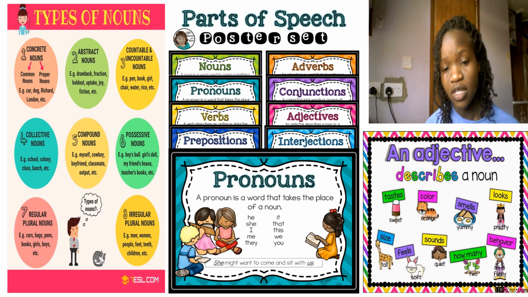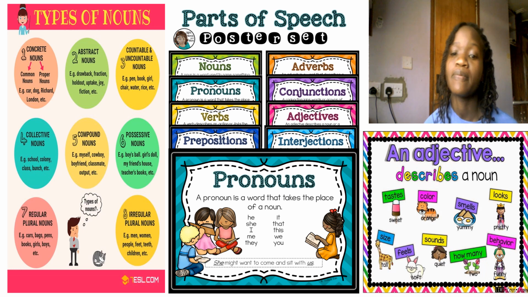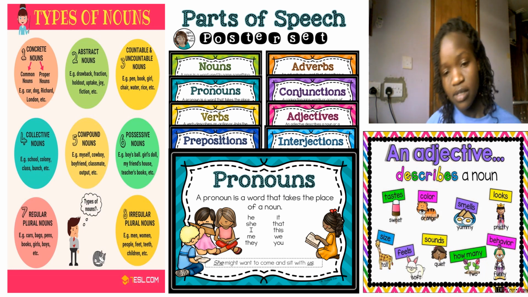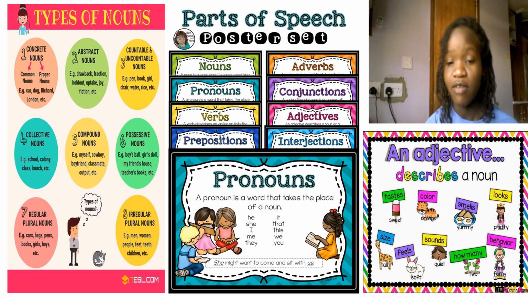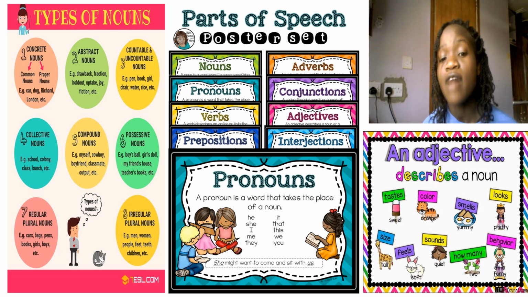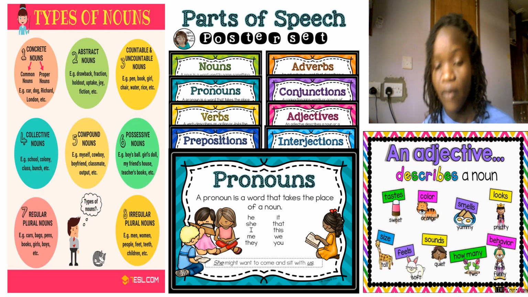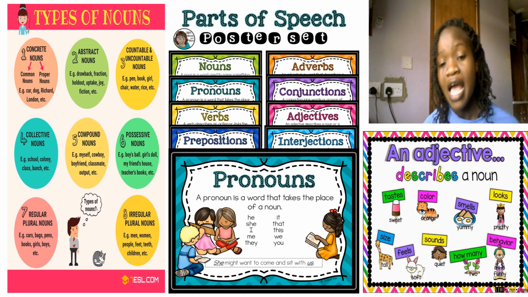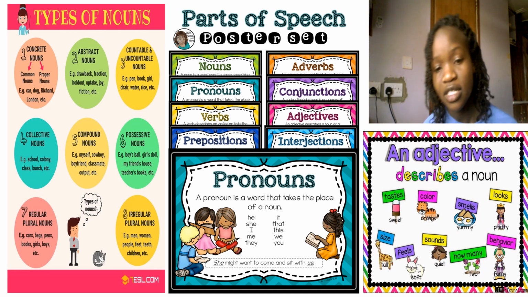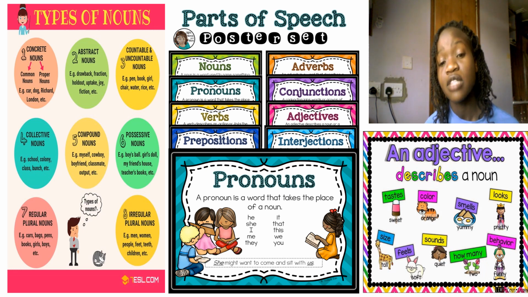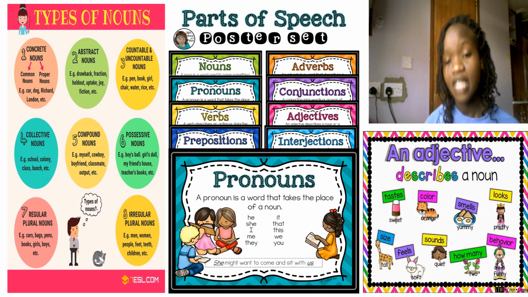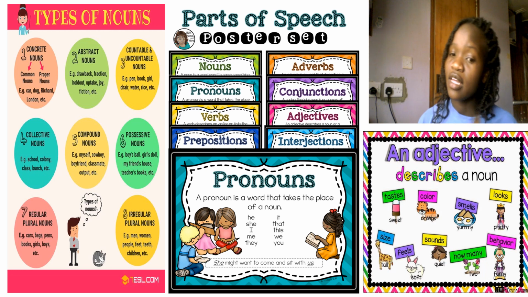Before we exhaust them, we are also going to look at the adverbs. What do you mean by the term adverb? An adverb tells us more about verbs. What is a verb in the first place? A verb is a doing word. It includes jumping, running. What do you mean by the term adverbs? These adverbs tell us more about the verbs. They tell us more about this jumping, running.